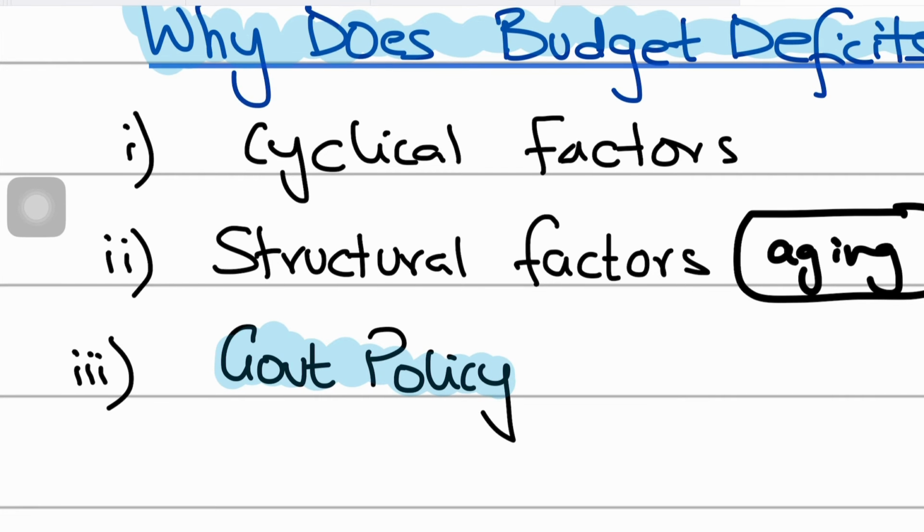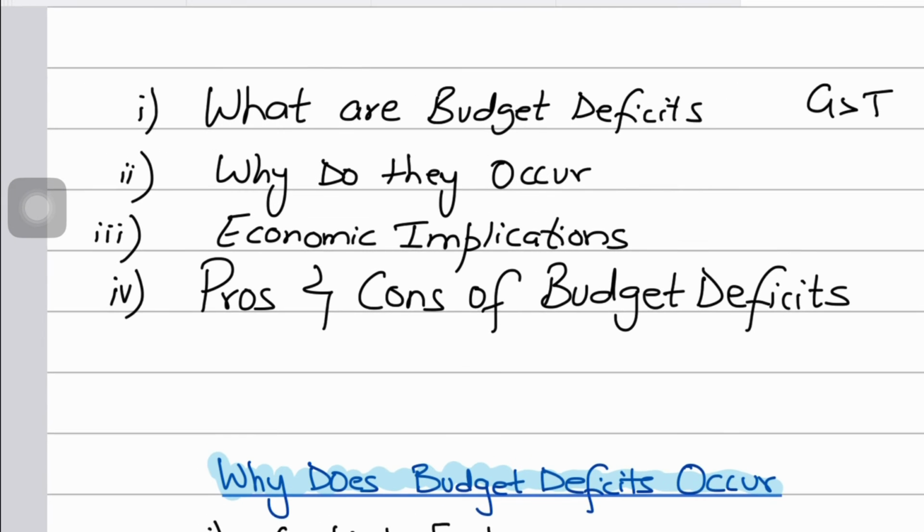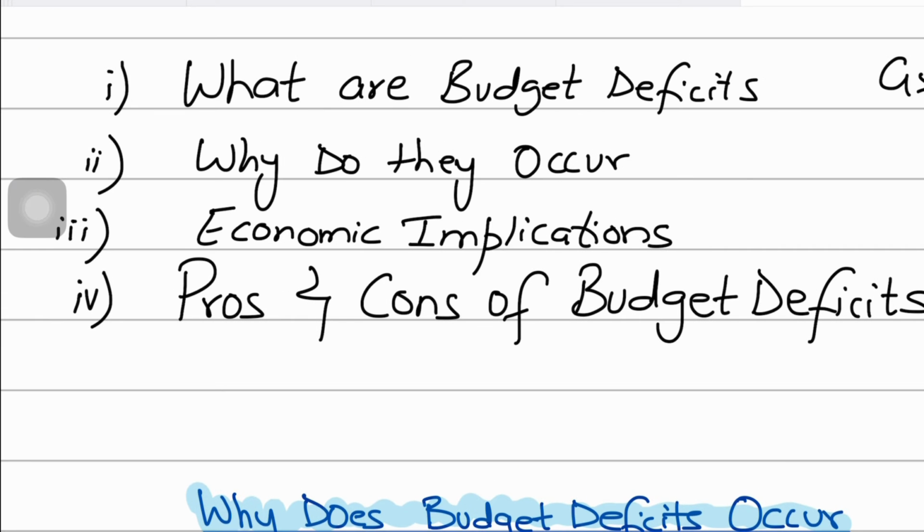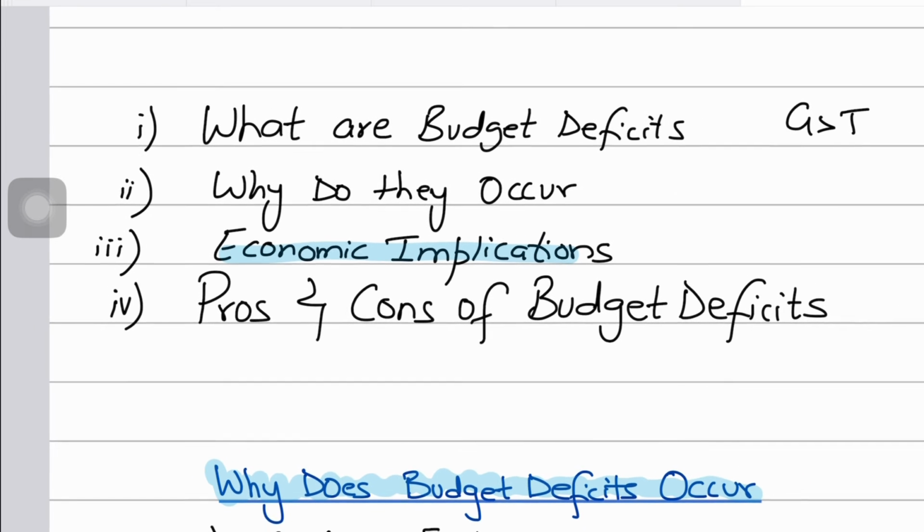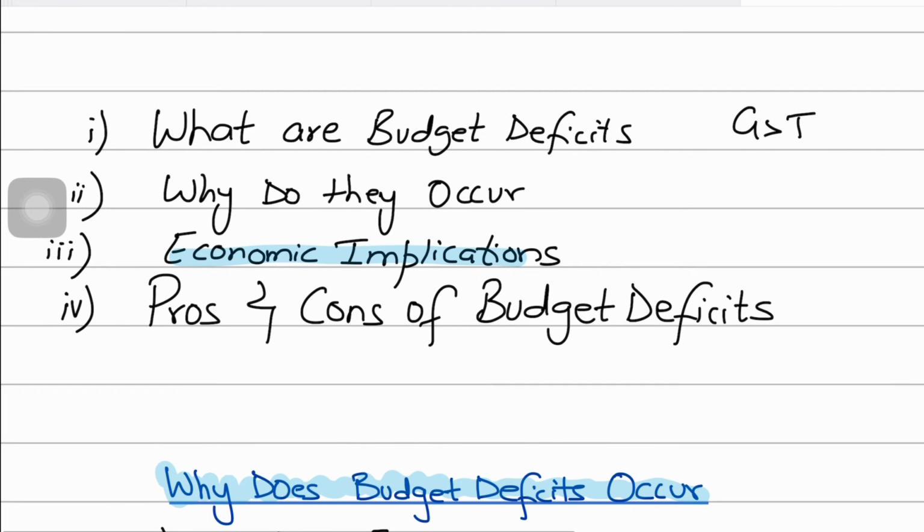So guys, then it follows that budget deficits can occur naturally due to economic conditions such as a recession, or the budget deficits could occur as a result of deliberate government actions, which are aimed at achieving a specific economic goal, or maybe some sort of political objective, right? And guys, if you look at the economic implications, a budget deficit can basically result in interest rates going up and the crowding out effect taking place.